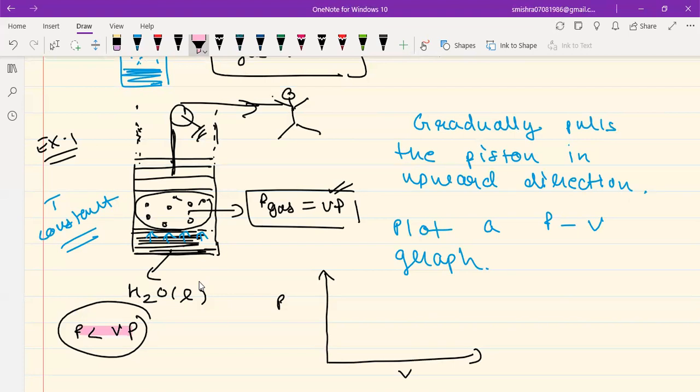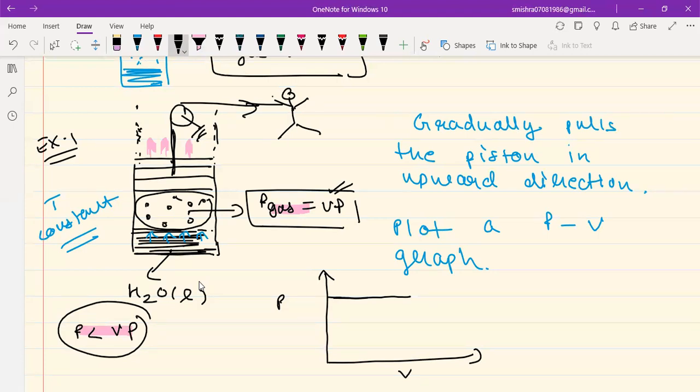So basically, as you keep on pulling this piston in the upward direction, more and more liquid will evaporate and restore the pressure equal to the vapor pressure. So basically, guys, the pressure will remain constant, but the volume will keep on increasing. Okay, so volume has increased, but the pressure has remained constant.